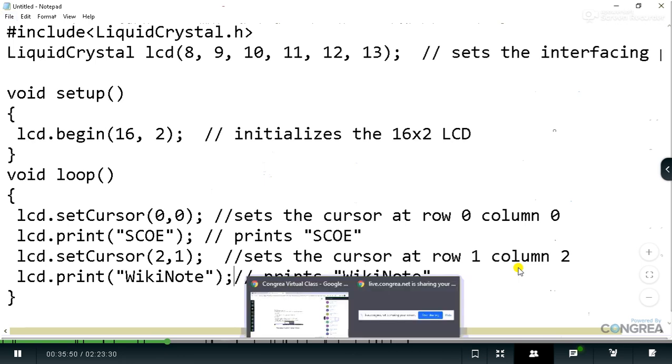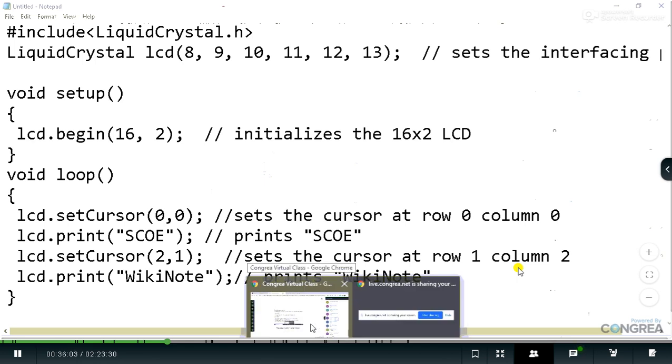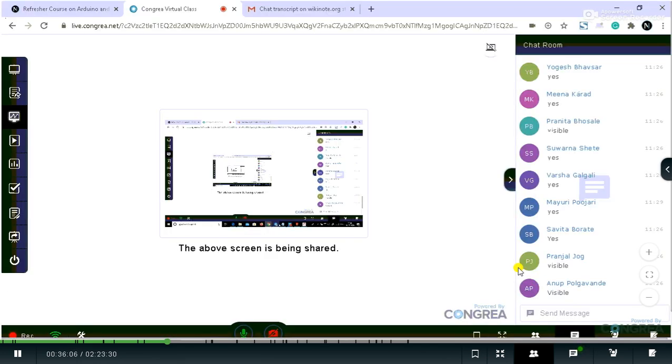For saving our time, I have just written the code into the notepad. Okay, great. So now let's focus on the code.